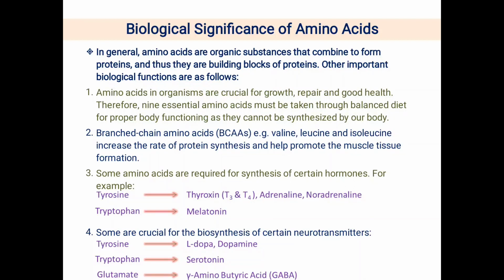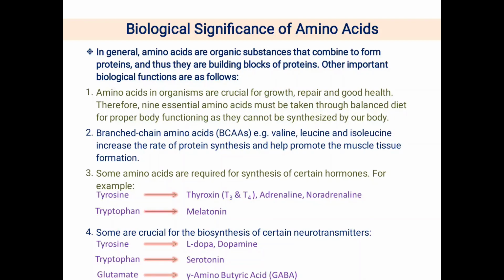Okay. Next is the importance of branched chain amino acids. What are those branched chain amino acids? In short, BCAAs. Those are valine, leucine and isoleucine. And if you recall from the nutritional classification of amino acids, these 3 branched chain amino acids are essential amino acids.